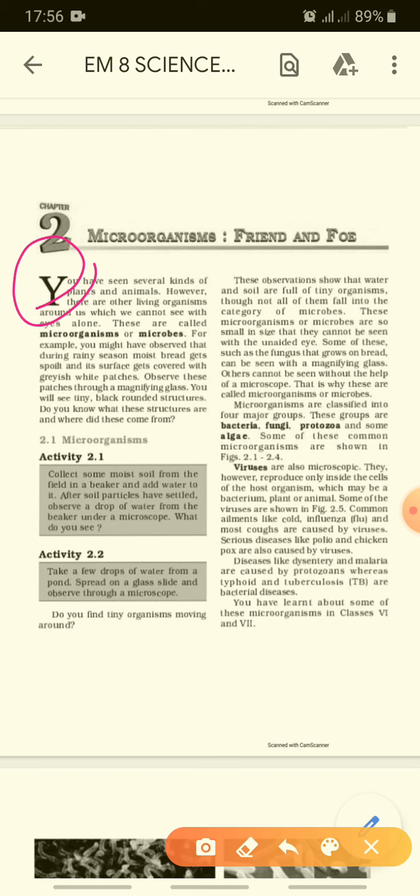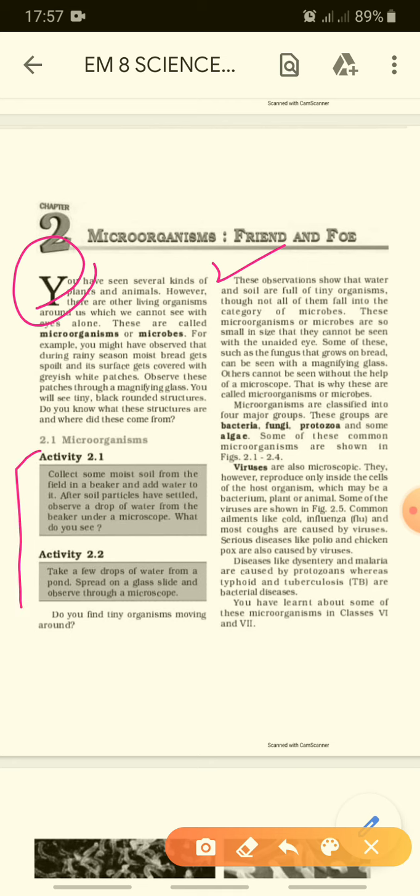Observe those patches through a magnifying glass. We all know what a magnifying glass is, right? A circular type of glass through which we can see a thing which is small in a large form. You will see tiny black rounded structures. Do you know what these structures are and where they came from? 2.1 Microorganism. This observation shows that water and soil are full of tiny organisms, a category of microbes.